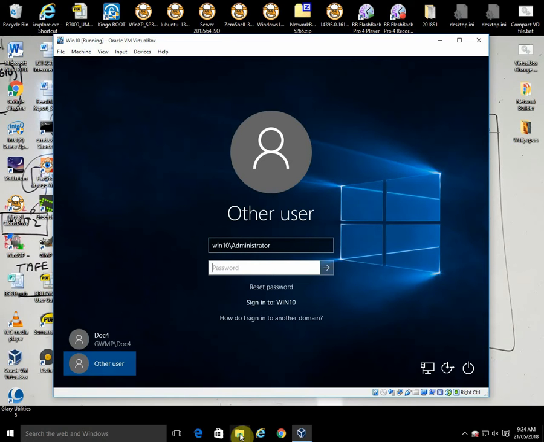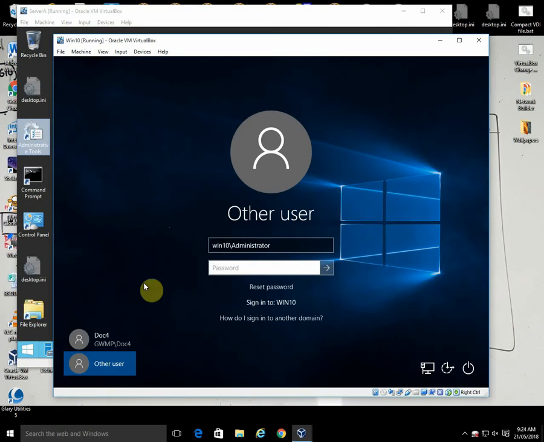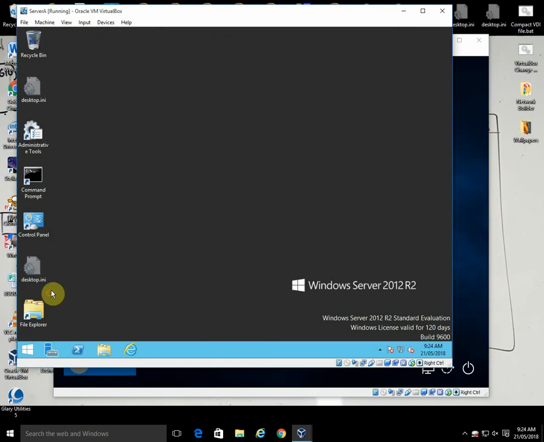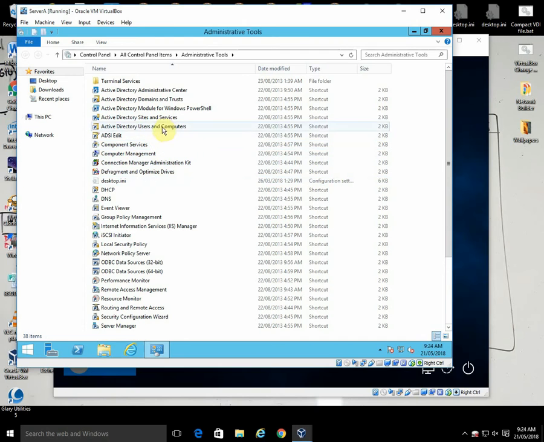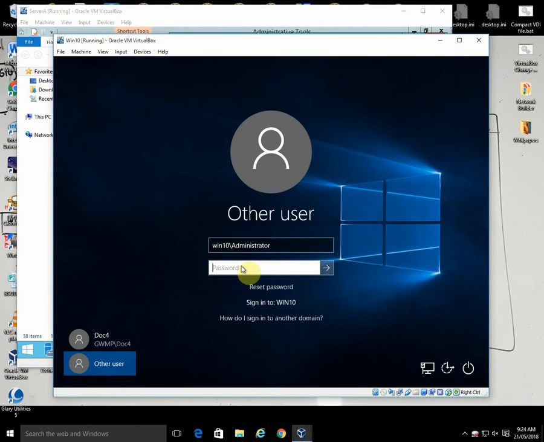Let's go back and check. So if I go to our server A, which is this machine here, and have a look at Active Directory users and computers, and look at computers, we can see that it is actually called Win10. Actually, instead of going in as administrator, I think we went in as Yoda.